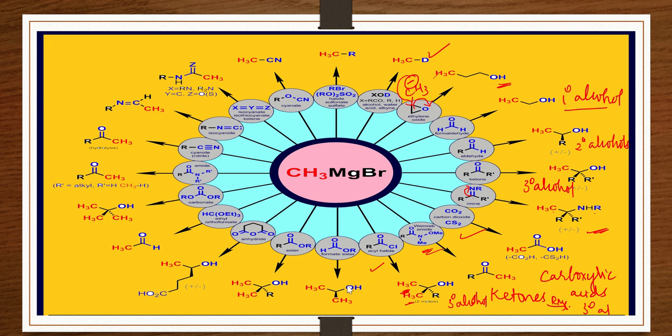Formate ester, you get your ester here. If you have your methyl group here, again you will get your tertiary alcohol. Because it's a hydrogen here, you get your secondary alcohol. See, the ester here, because it's having a methyl group here, you get a tertiary alcohol.